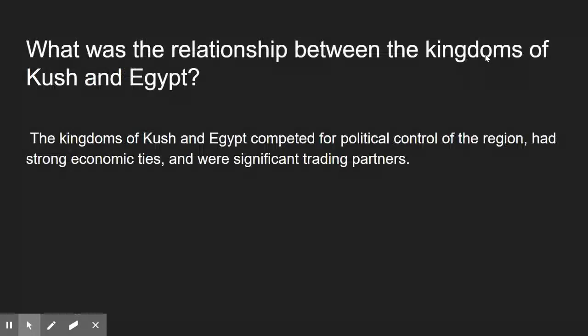It brings us back to our lesson question. What was the relationship between the kingdoms of Kush and Egypt? The kingdoms of Kush and Egypt competed for political control of the region, had strong economic ties, and were significant trading partners.